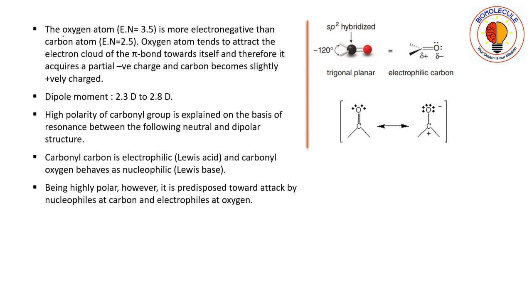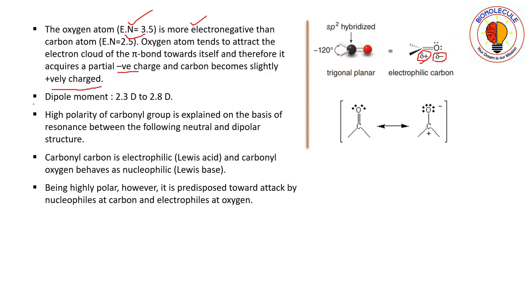Here you can see that the oxygen atom, with electronegativity 3.5, is more electronegative than the carbon atom, with electronegativity 2.5. The oxygen atom tends to attract the electron cloud of the pi bond towards itself because of its higher electronegativity. Therefore it acquires a partial negative charge, and carbon becomes slightly positively charged, due to the electronegativity difference.